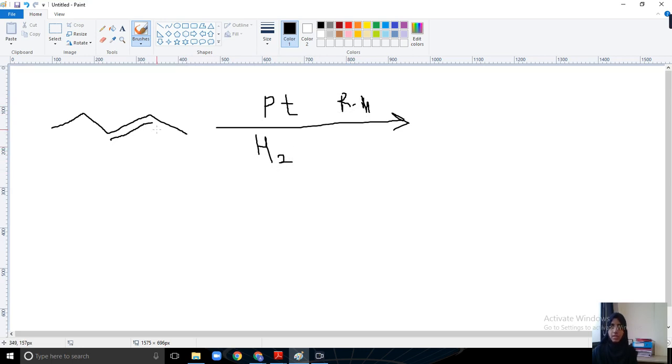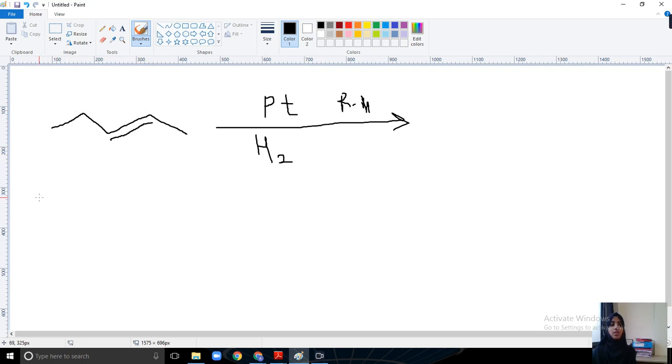If an alkene is present, so with the double bond, a reduction process takes place here. The doubly bonded substance reduces into a single bond. Addition of hydrogen is reduction, correct? So we are adding hydrogen. First give the numbering or give the name for this compound. So see, there are total 1, 2, 3, 4, 5 carbons. Yes or no?